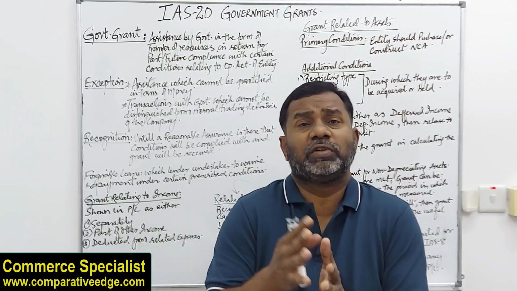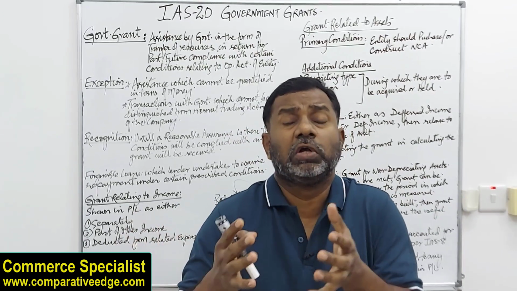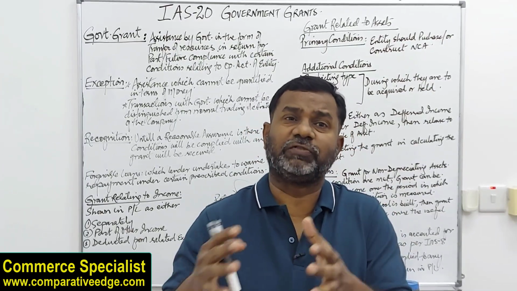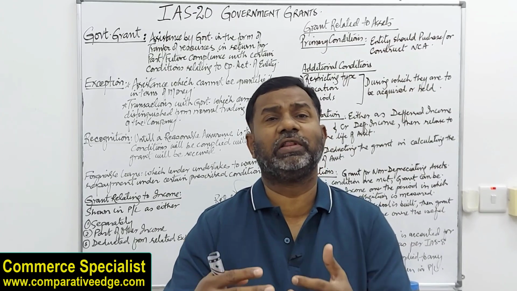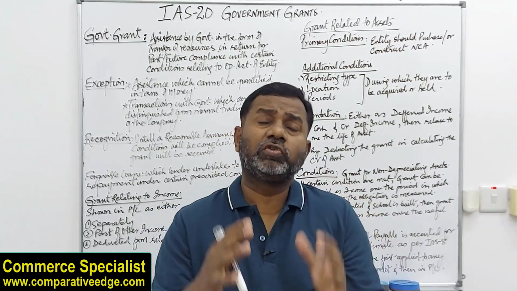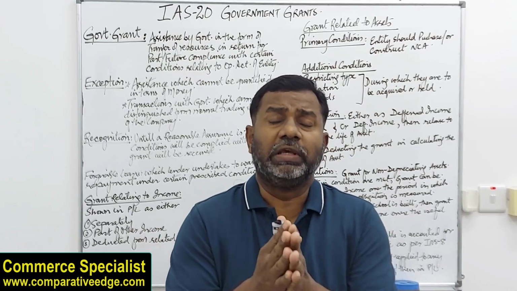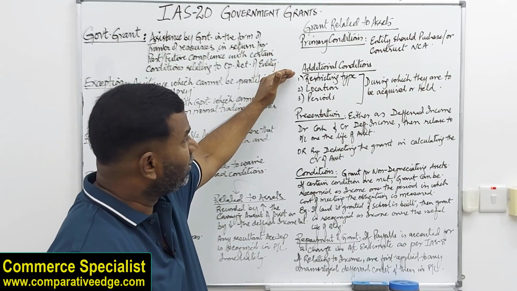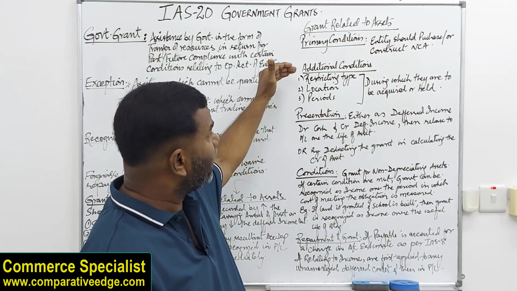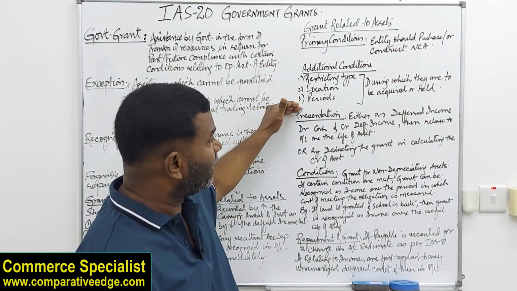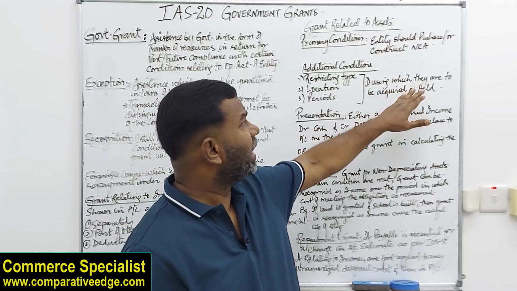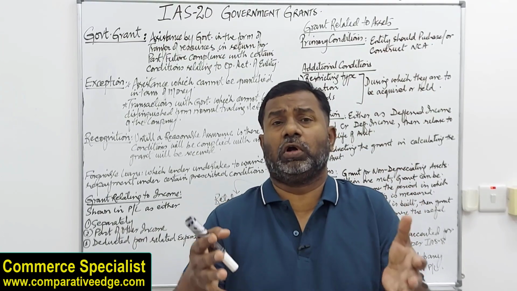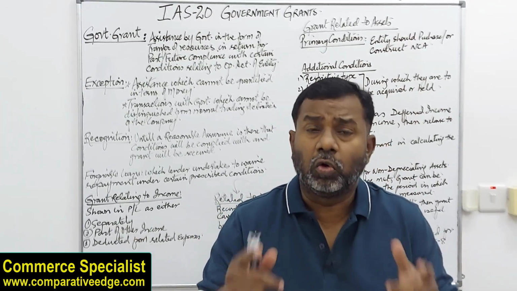If the grant is given in terms of cash, that means this cash would be utilized only to purchase a building or to buy land for specified purposes, which is already discussed and agreed with the lender, which is the government. There are additional conditions relating to grants relating to assets, and these are relating to restricting the type, location and period. Whether we talk about any of these three, this applies during which the assets are to be acquired or held. Means the land is to be purchased, or if it's a building, you are holding the building for 10 years, 15 years, 20 years. What is the restriction?